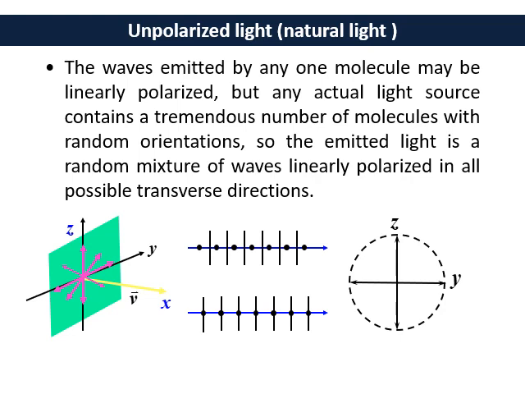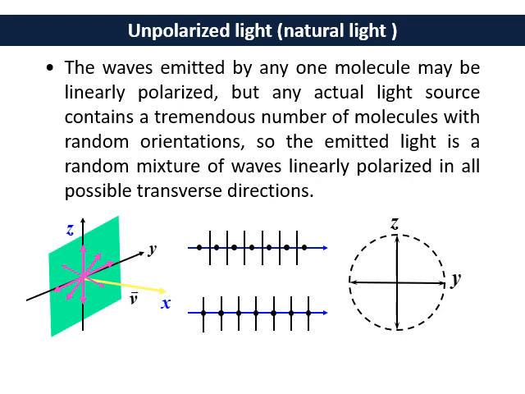So what will happen? The emitted light is a random mixture of linearly polarized waves. Take note, this is a mixture of linearly polarized waves in all possible transverse directions.